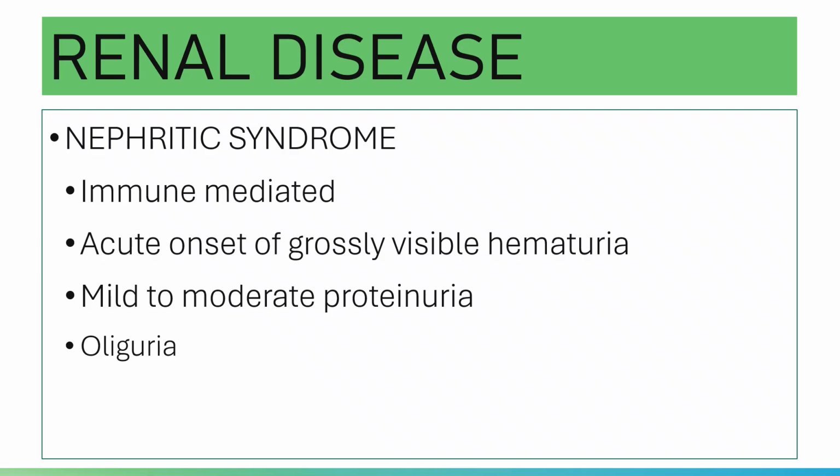There is no infection when you say nephritic syndrome. This inflammation of the glomerulus will cause a reduction in the filtration rate.